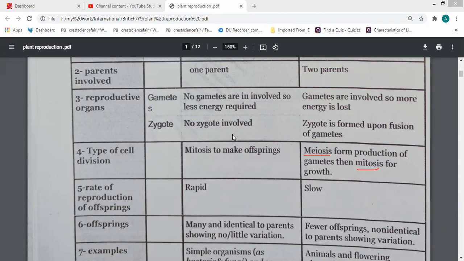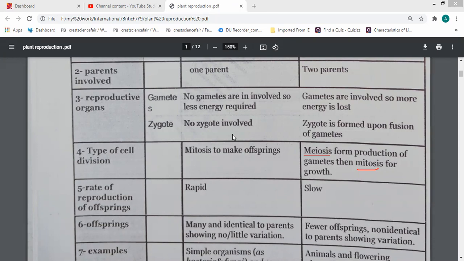This zygote, during the pregnancy period, for example nine months, will grow or will it stay just one cell? It will grow.